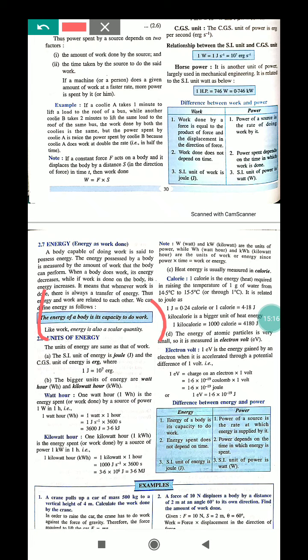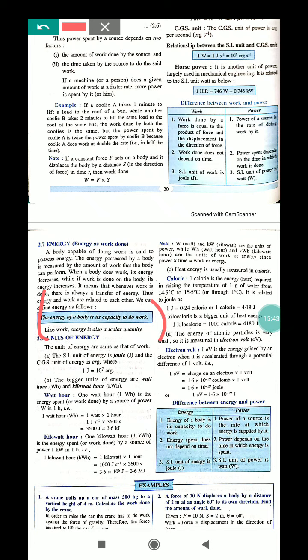The SI unit of energy is joule. Quite often, a bigger unit called kilojoule is used. Energy is a scalar quantity. The SI unit of energy is joule and the CGS unit is erg.